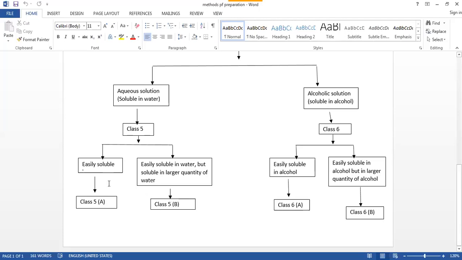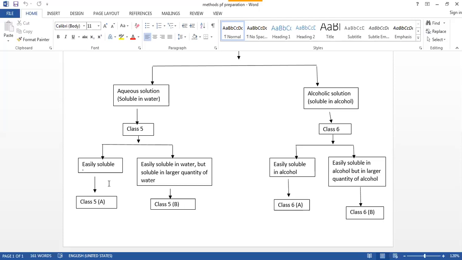So what you have to do here: one part of medicinal substance, with the less amount of water, so we will take 9 ml of water. So this becomes 1 part by weight of medicinal substance and 9 parts by weight of purified water. Shake it well, the homogeneous solution you will get will be your mother solution. So the total quantity will be 1 plus 9, that is 10. But the medicinal substance in this 10 is 1. So the drug power will be 1/10.